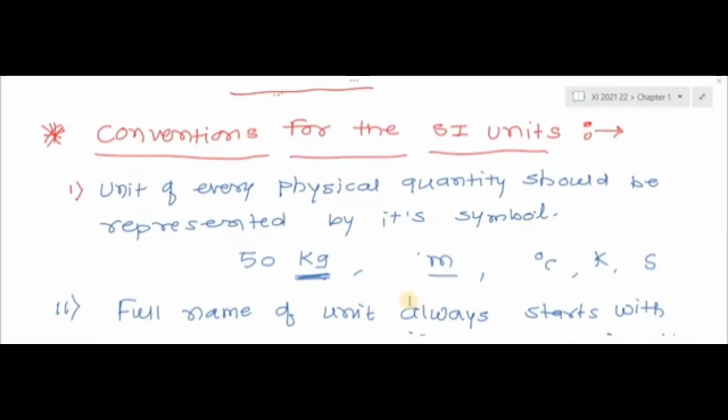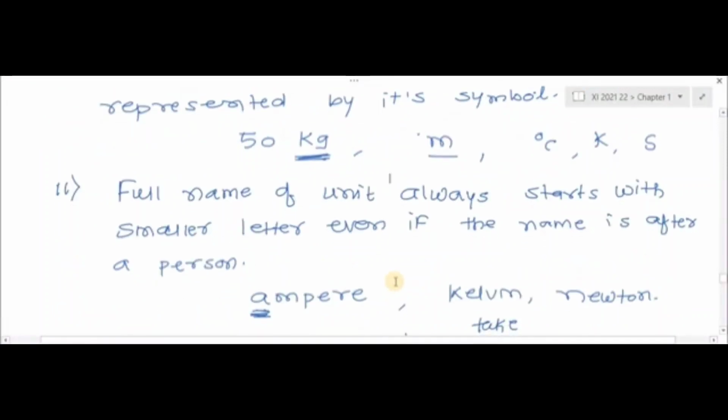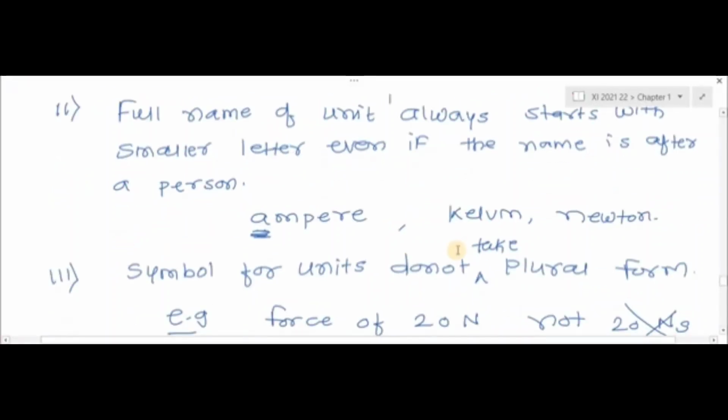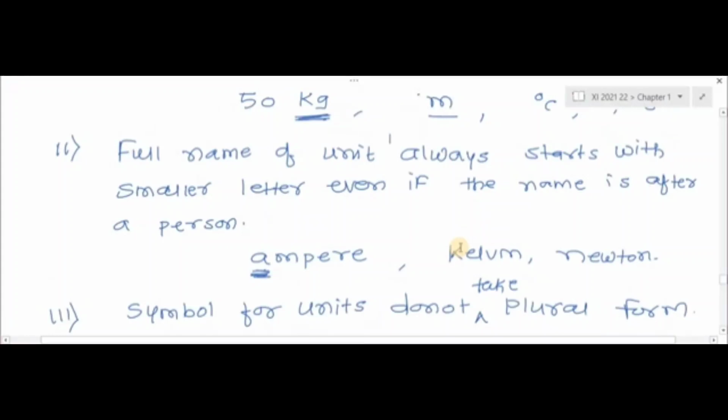The second rule is that the full name of a unit always starts with a small letter, even if the name is after a person. What is the second rule? The second rule says that always write the full name of the unit starting with a small letter, even though that is the name of a person.